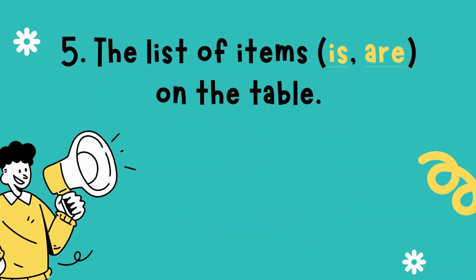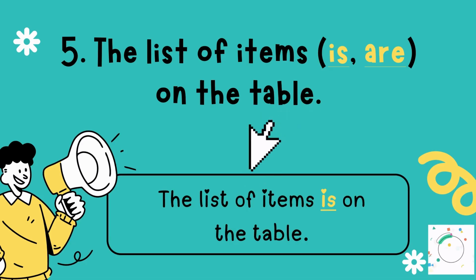Number 5. The list of items are on the table. Exactly. The answer is is because in this sentence, our subject is list, which is singular in number. Therefore, our verb must also be singular, which is.